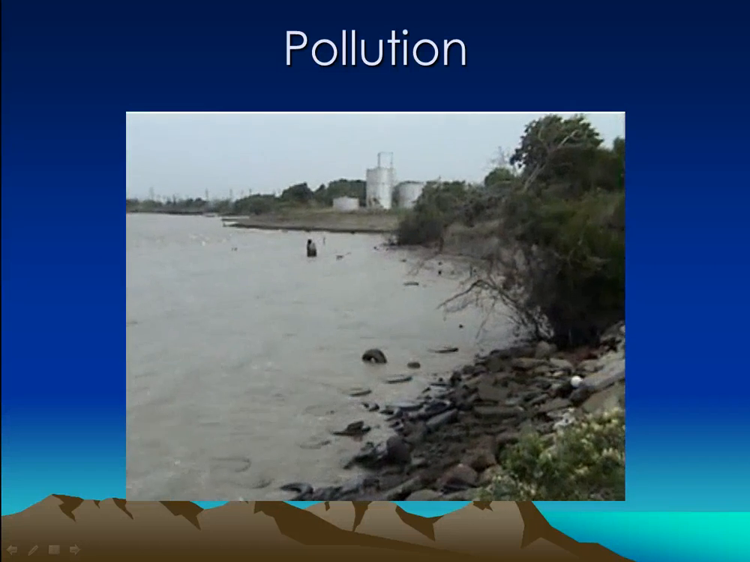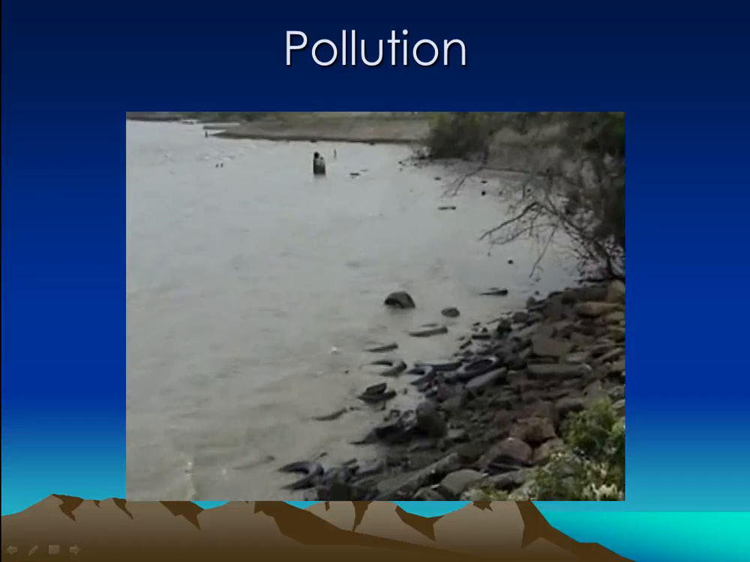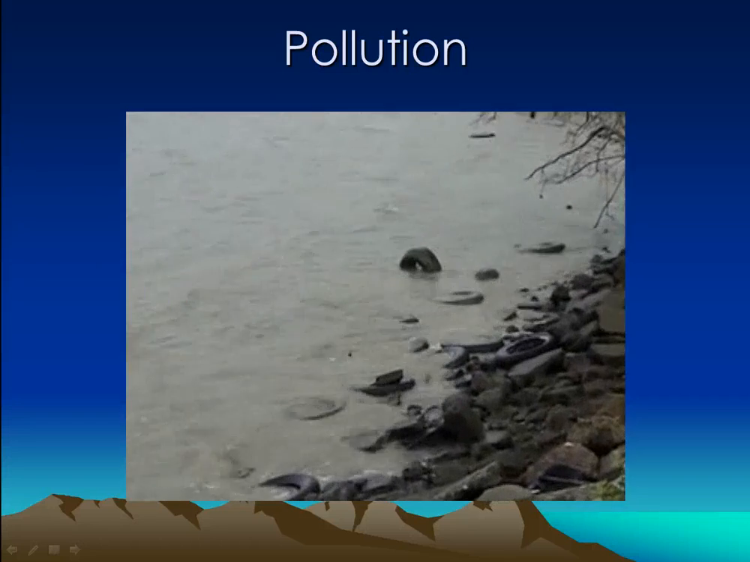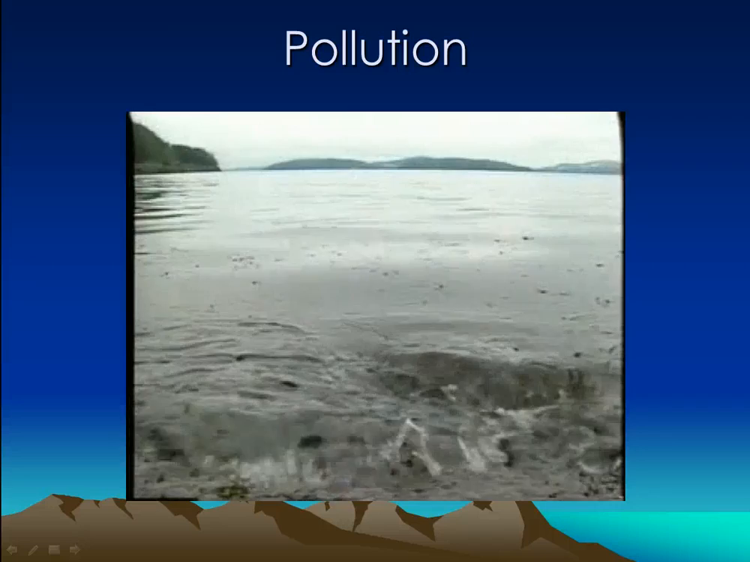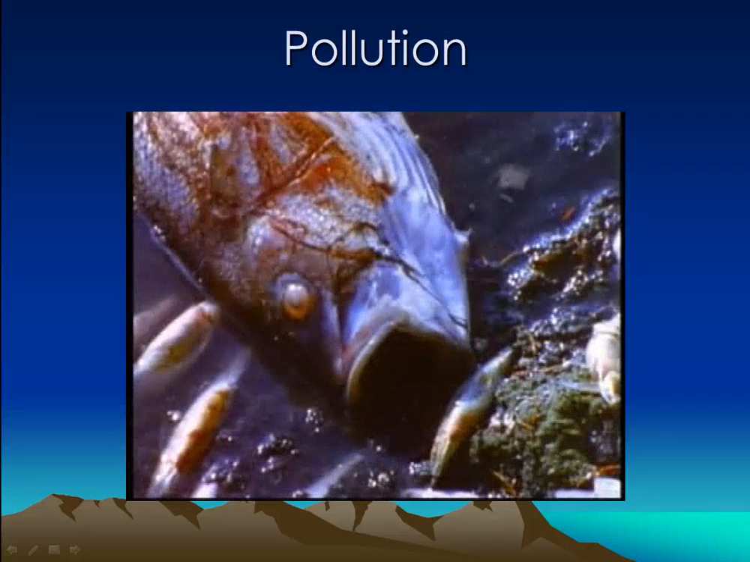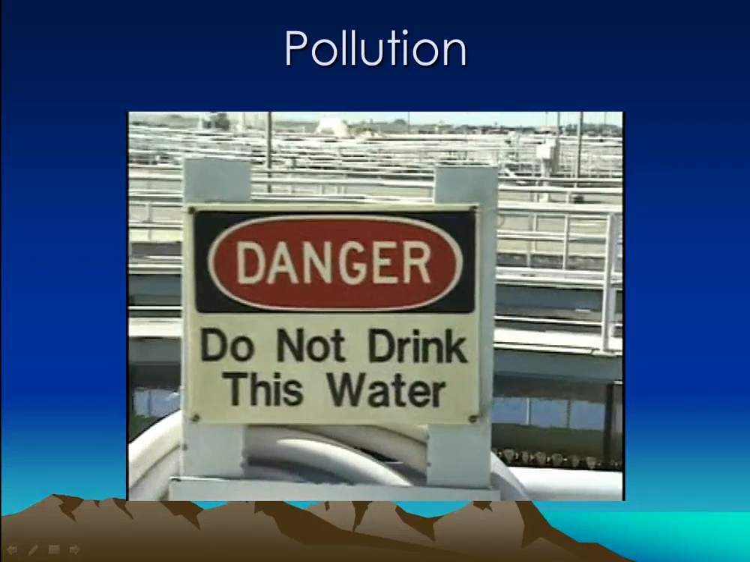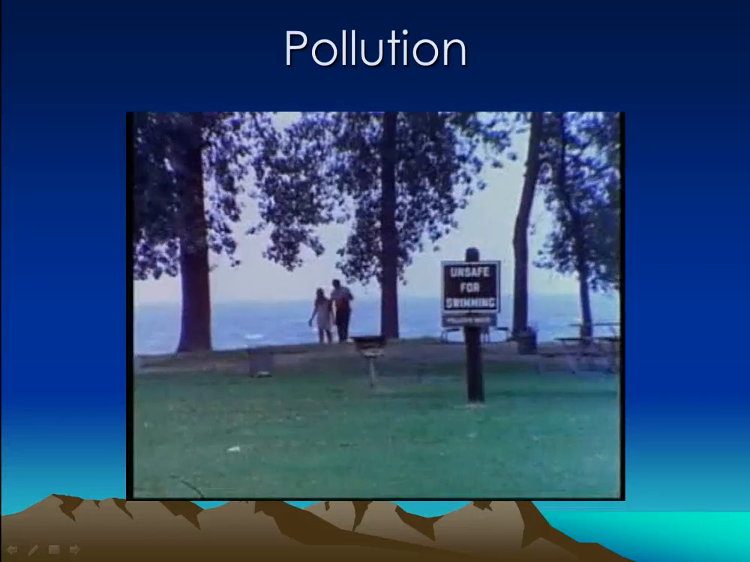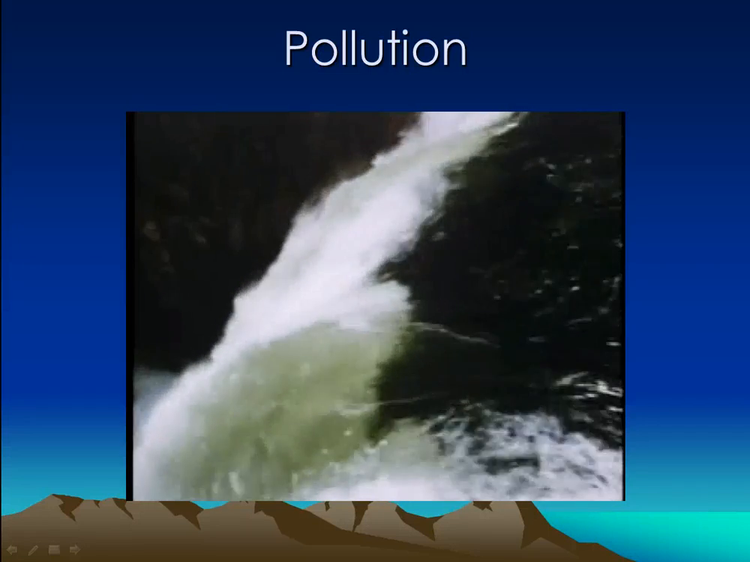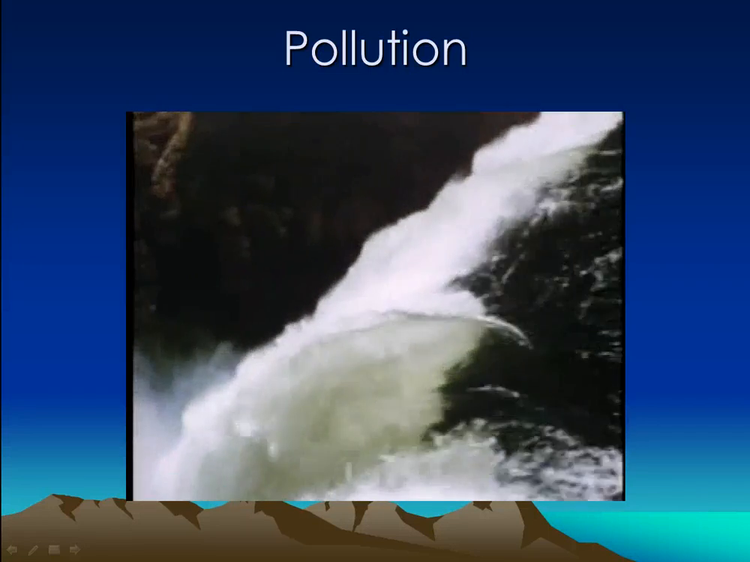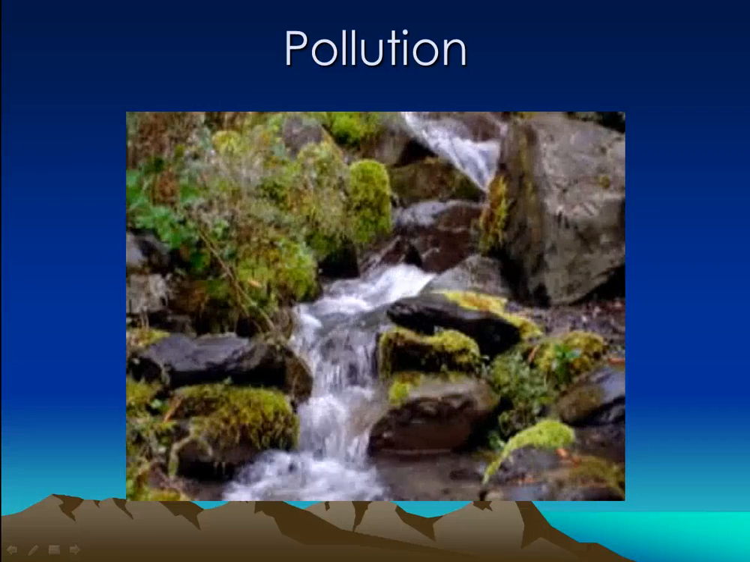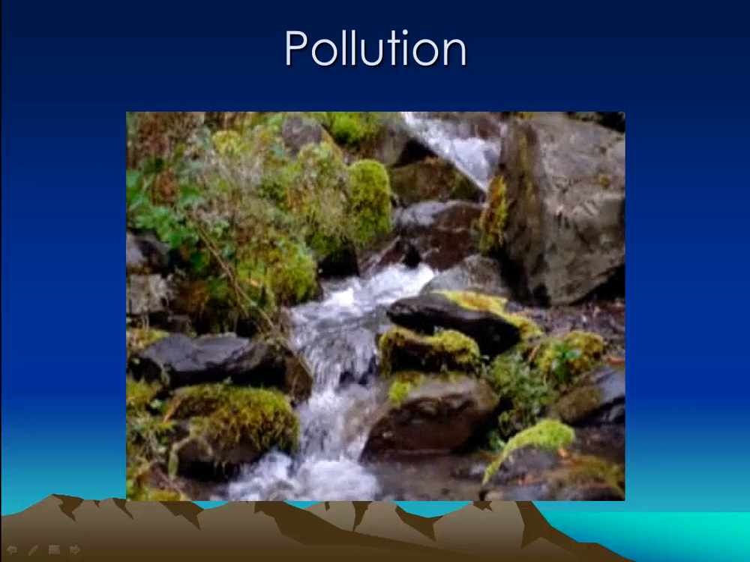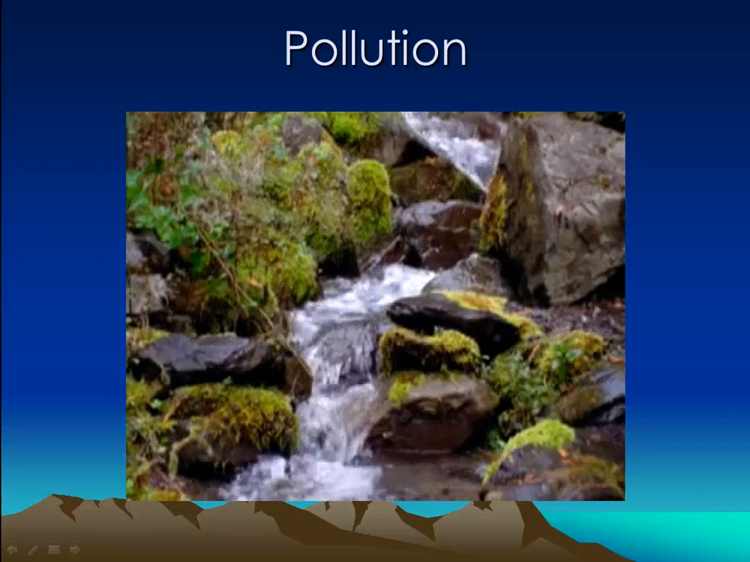Sometimes you can tell if water is polluted. Polluted water might smell bad, be cloudy, have oil floating on top, or dead fish floating in it. Polluted water is not safe to drink or even to swim in. Even if the water in a lake, stream, or river looks clear, it could be polluted with germs or chemicals, and you should not drink it before it's treated.